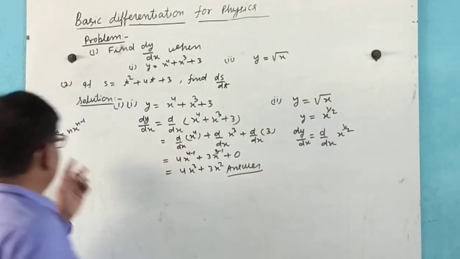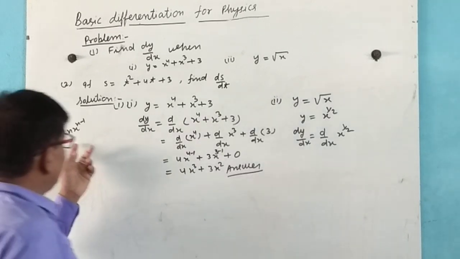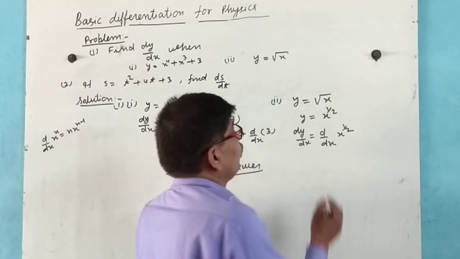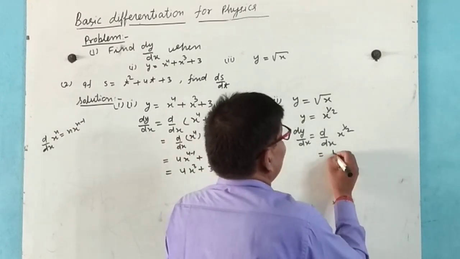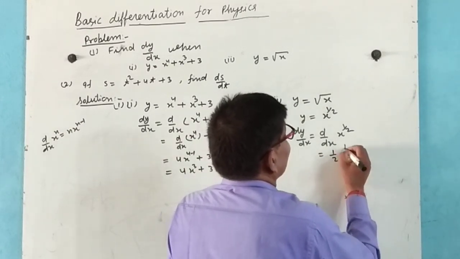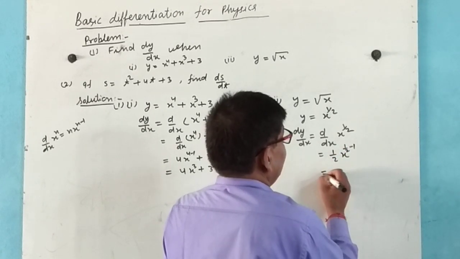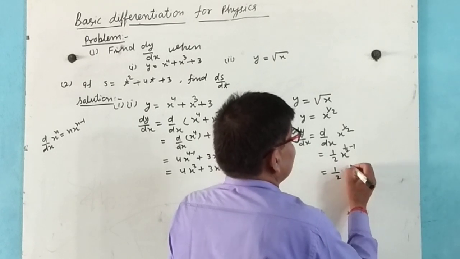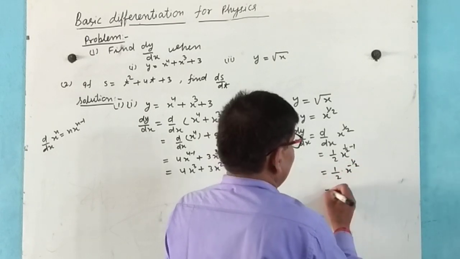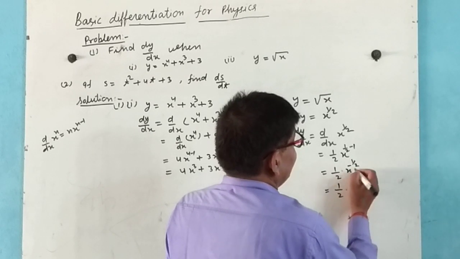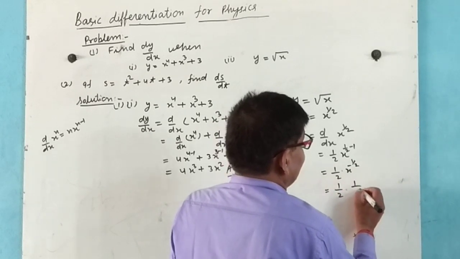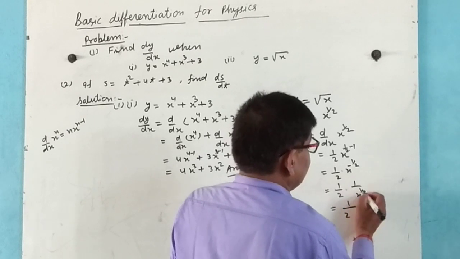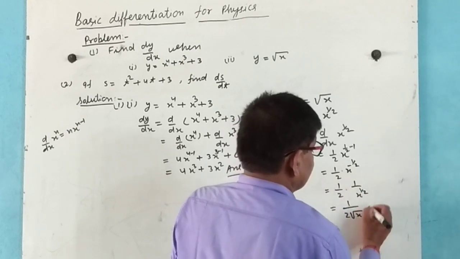In the similar sense, d by dx of x to the power n is n x to the power n minus 1, so that it becomes 1 by 2 x to the power 1 by 2 minus 1. It can be written as 1 by 2 into x to the power minus 1 by 2. This can also be written as 1 by 2 into 1 by x to the power 1 by 2, that is 1 by 2 under root x.